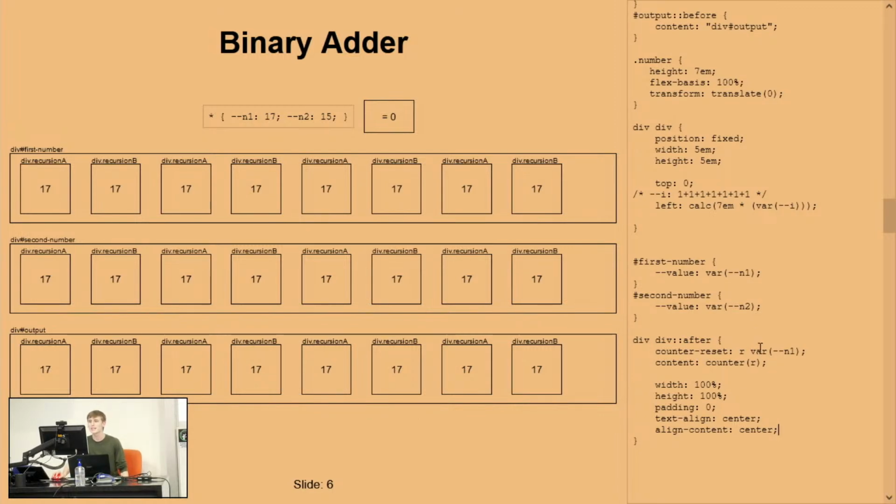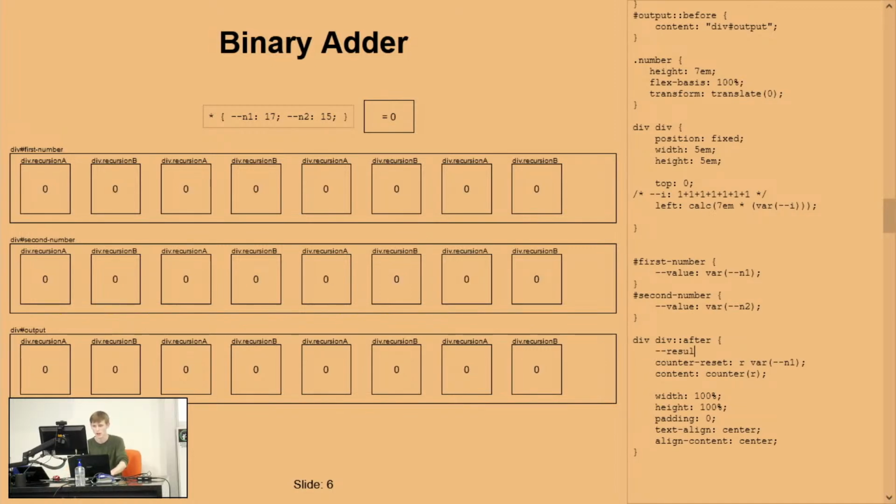But instead of just printing out the value of n1, we want to find the digit of each. So I'm going to set our result, which is what we're going to actually display. If I set this here to be 1, this is all going to be 1. So I'm going to start with, actually let's set it to be I, the variable I. Let me just make sure that that's all working.